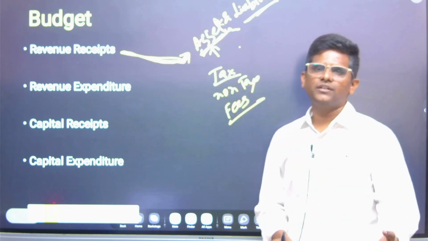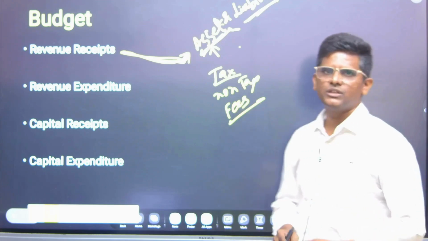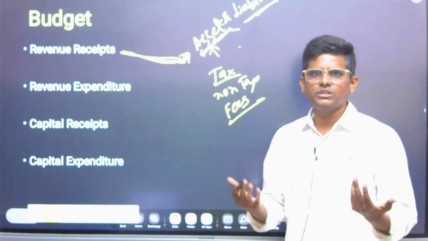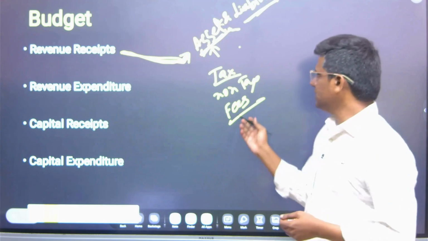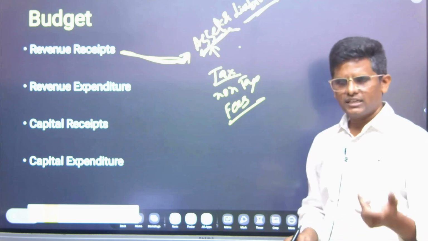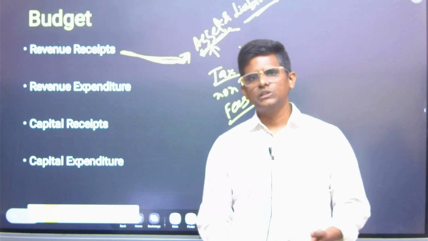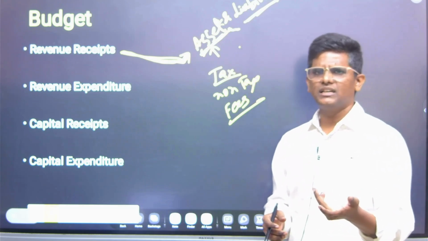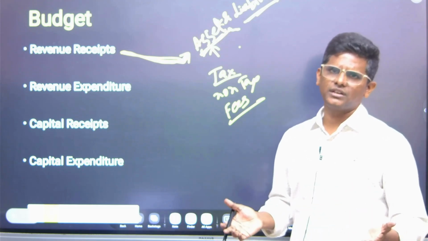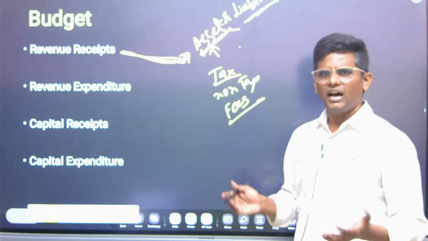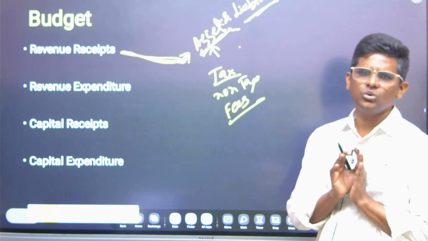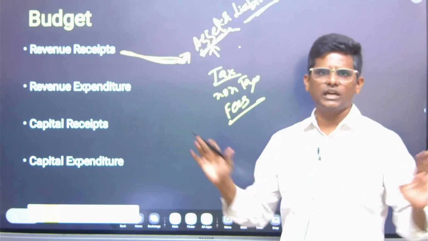In tax revenue we have income tax and corporate tax. In non-tax revenue we have GST, a big component now, and we have customs duties on imports and exports, and in fees we will have different fees for education also, for health also some fees are there, and in the transport sector we have some fees, tolls, and again on agriculture, irrigation, different fees for services the government is giving, or some fines. All those things come under revenue receipts, because no asset is being reduced and no liability is being created.